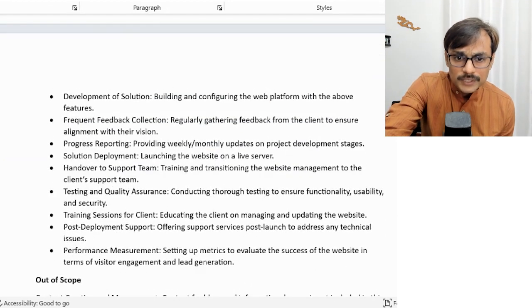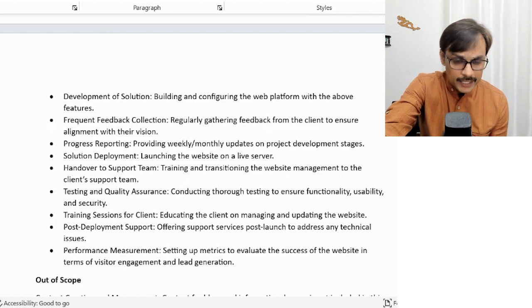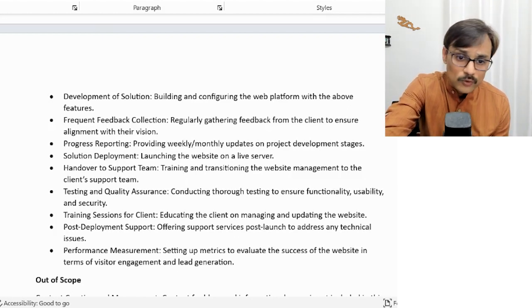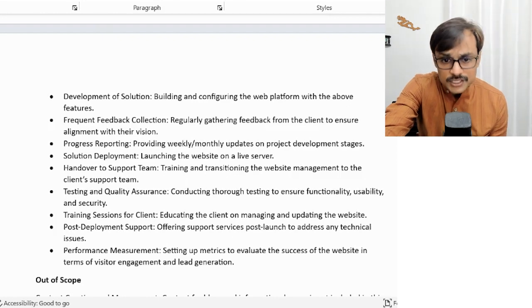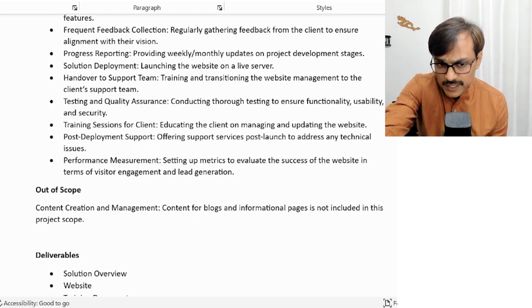Now, project scope: development of the solution, frequent feedback collection from the client, continuous progress reporting, the solution to be deployed and handed over to the support team. They will take care of it later on. Testing and overall quality assurance, training sessions for the client, post-deployment support to some extent, and performance measurement of the work we have done.